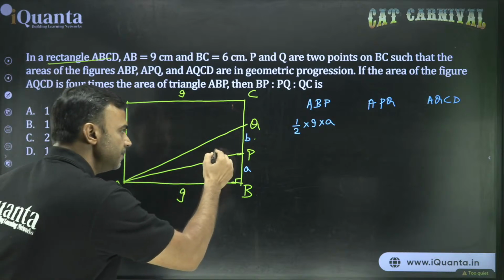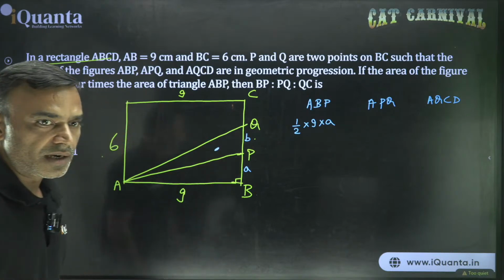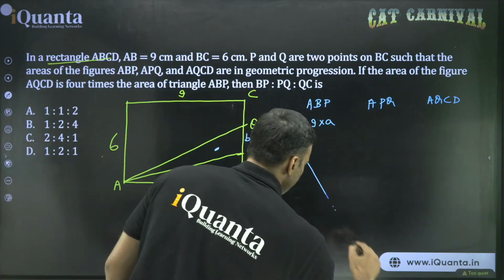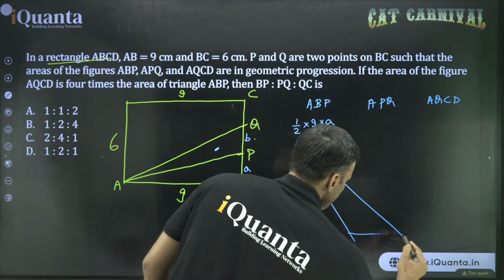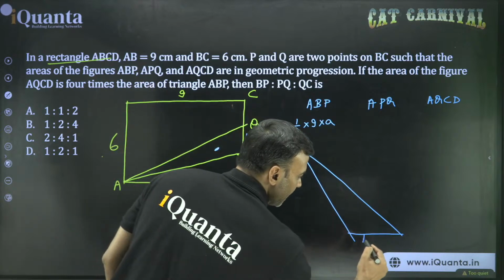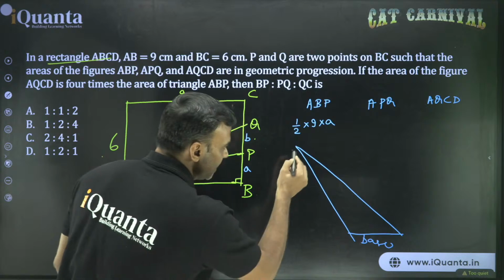APQ. Now this one, even though it is not a right angle triangle, the area formula will remain the same. I hope you remember that even if there is a triangle like this, how do you calculate the area? This is the base and the height is this one, right?